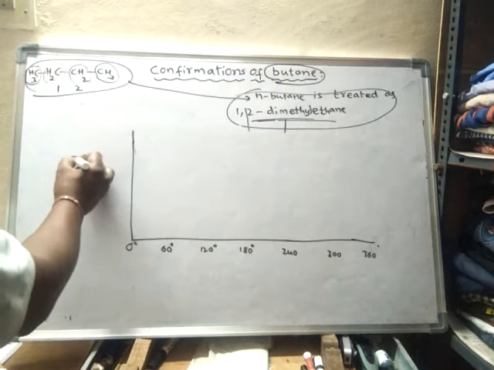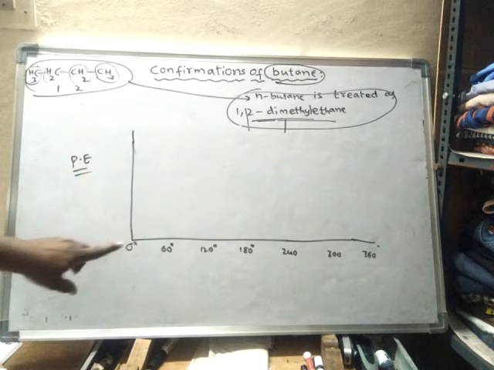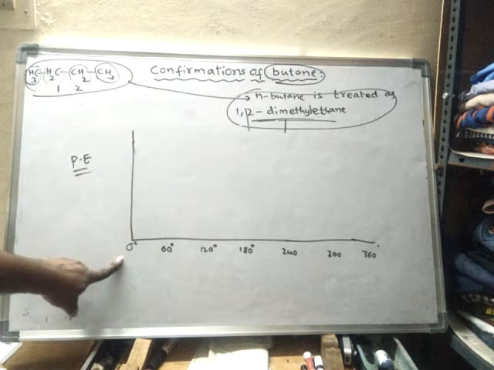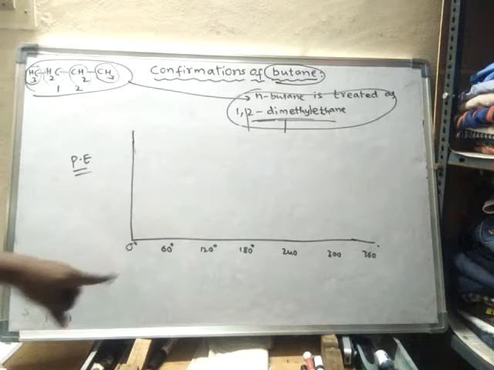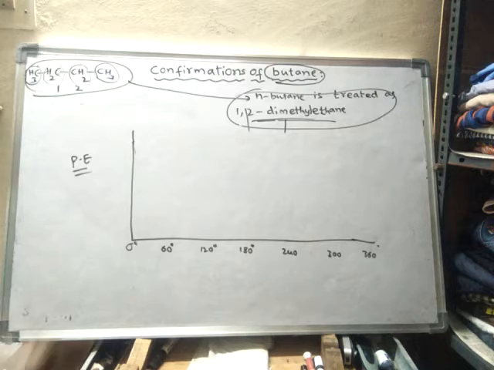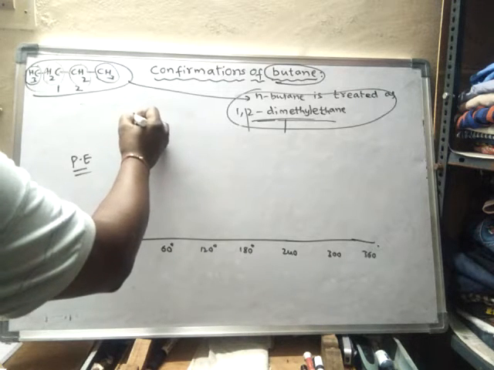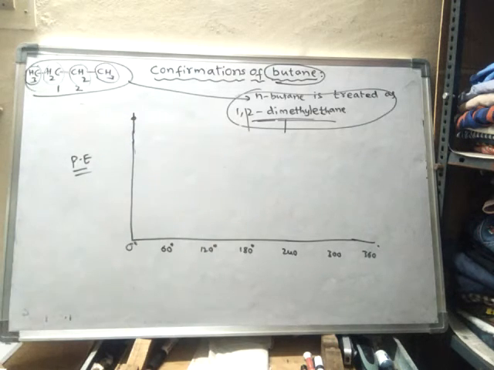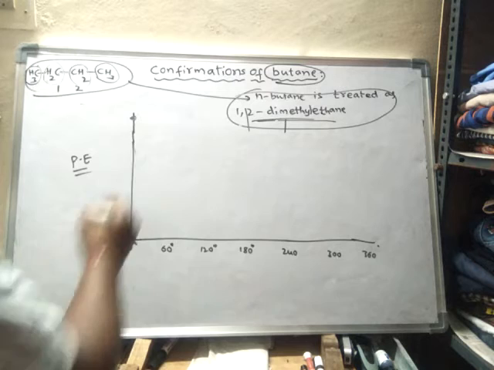So the y-axis is potential energy. At 0 degrees dihedral angle, when the torsional angle is 0, it possesses the highest energy. So this is the structure with the highest energy, the conformation with highest energy, and this conformation is said to be synperiplanar.